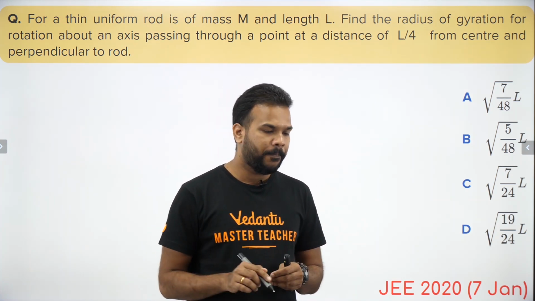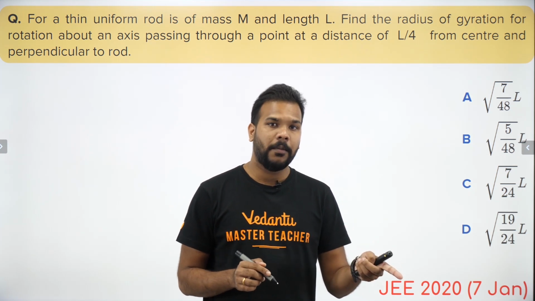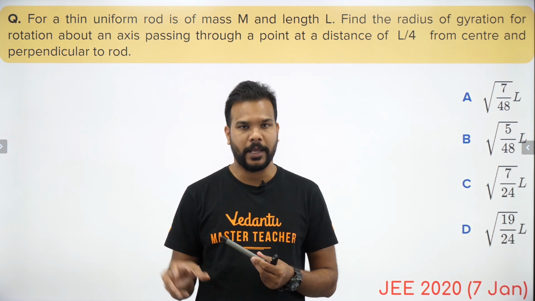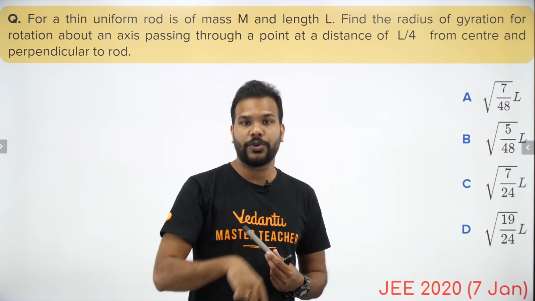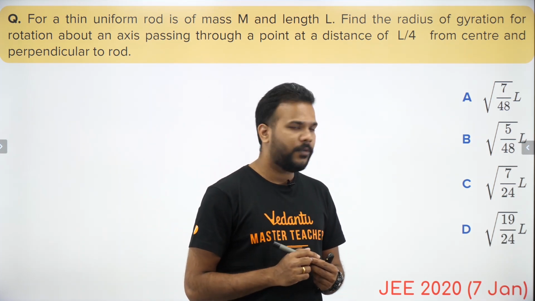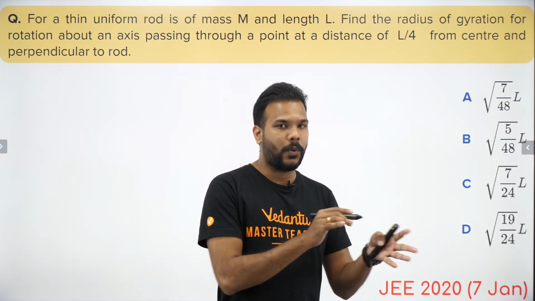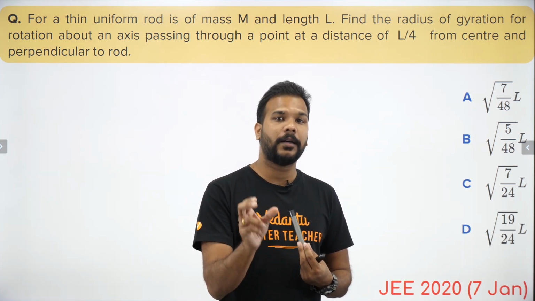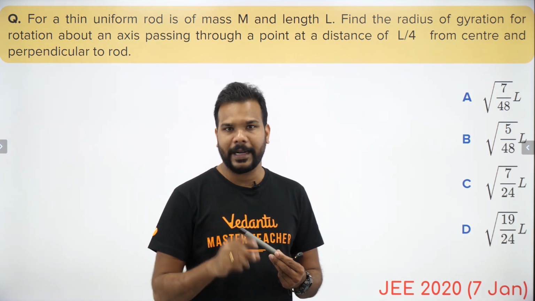So we say that the moment of inertia of that circular motion performing point mass should be equal to the moment of inertia of this body. So the radius in which that circular motion should happen is what we consider as the radius of gyration, which simply is m into k square, because for a point mass the moment of inertia is mr square. Here we are calling the radius of gyration k.